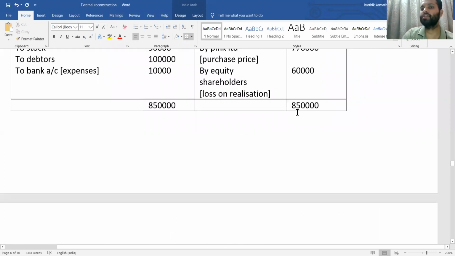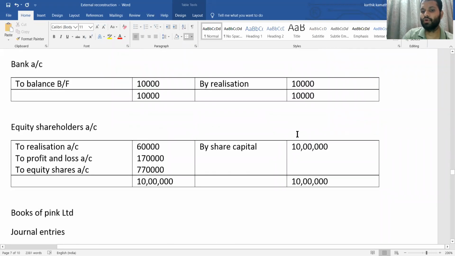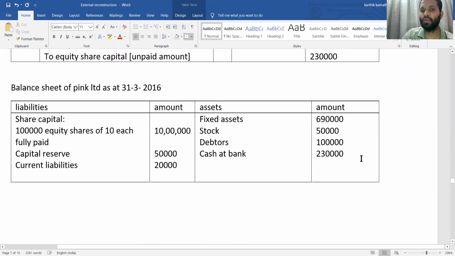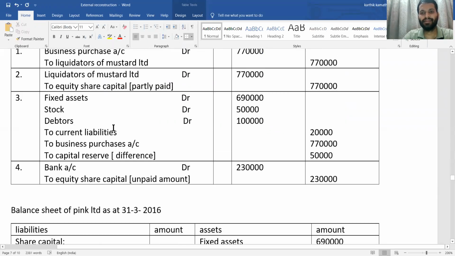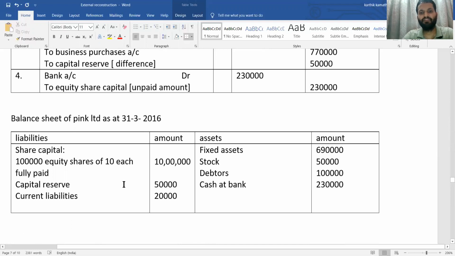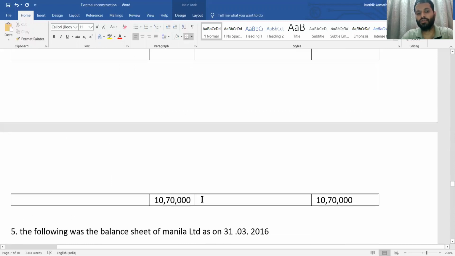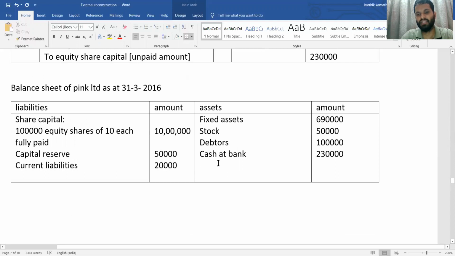So what happens now? Cash account balance is zero. Then what happens? There is a new issue. That is final call amount is received. So at final call amount you are going to write 2,30,000 directly cash at bank. Then share capital. Share capital directly given in the adjustment. That is 1 lakh equity share of 10 each. First adjustment itself they have given, that is authorized capital 10 lakh. Fully paid. Capital reserve, just now we have got in the adjustment 3, that is journal entry 3 in the books of transferee company. That is 50,000 is your capital reserve. Current liability is 20,000. So what is the total? So total is 10 lakh 70,000 both the side. So this is your balance sheet total.